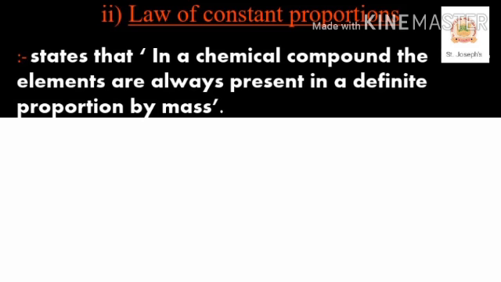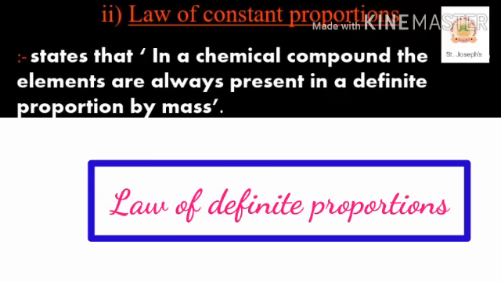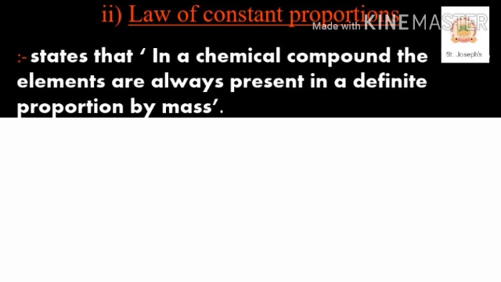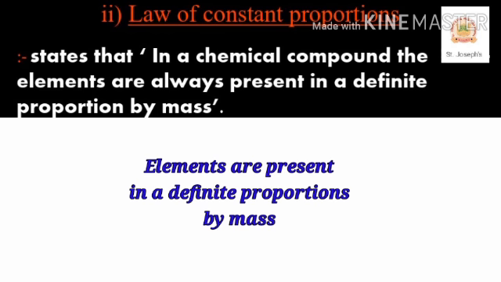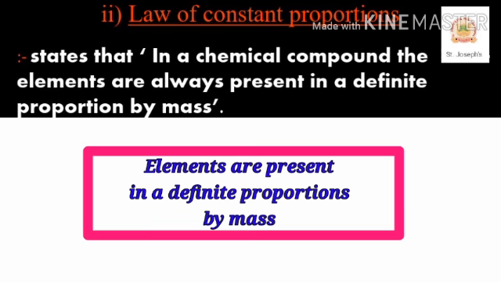So this led to the law of constant proportion, which is also known as the law of definite proportion. This law was stated by Proust as: in a chemical substance, the elements are always present in a definite proportion by mass.